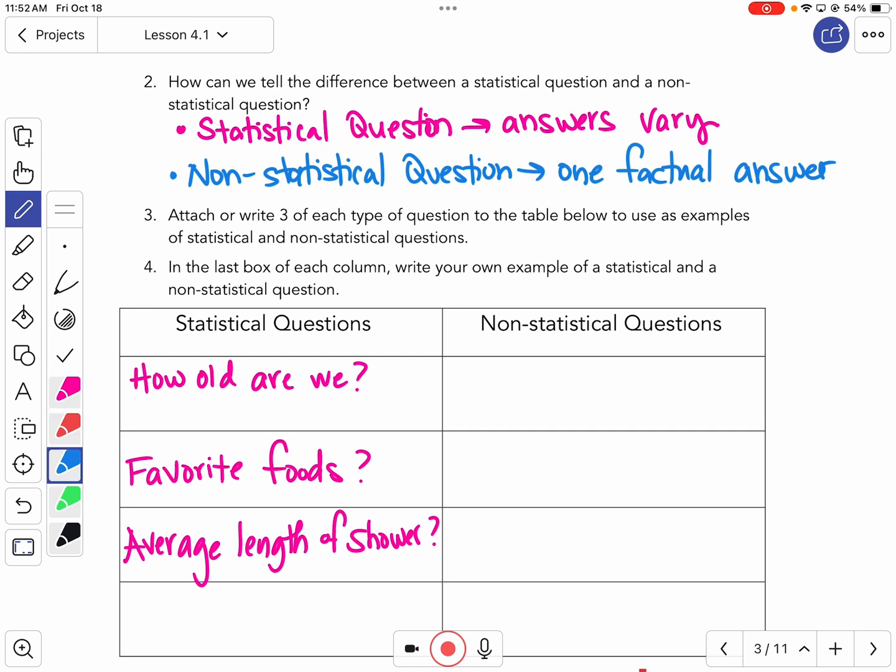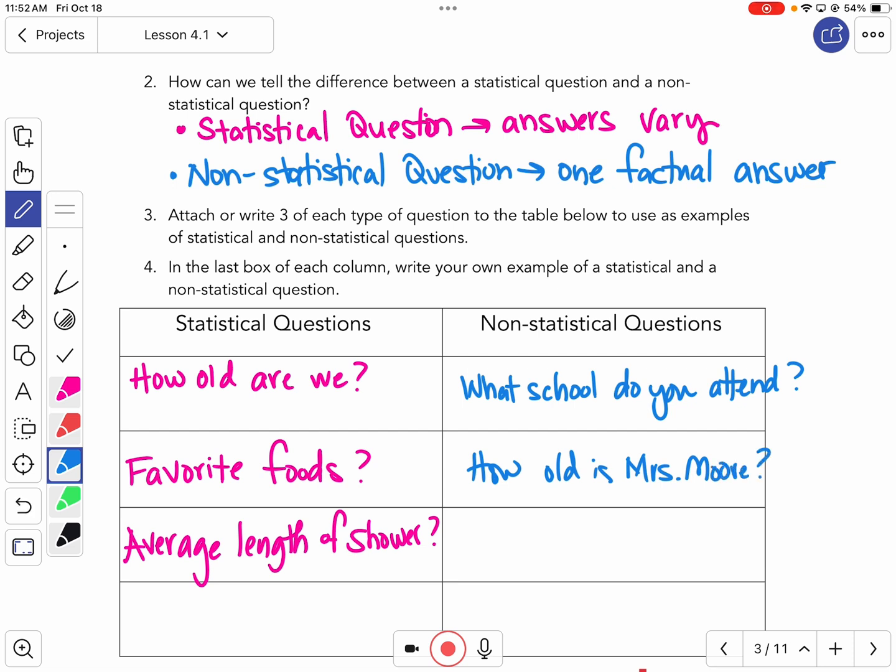Non-statistical questions have one factual answer, which we said earlier. What school do we attend? How old's Miss Moore? Too old. What time is the game tonight? So things that have one factual answer are non-statistical.